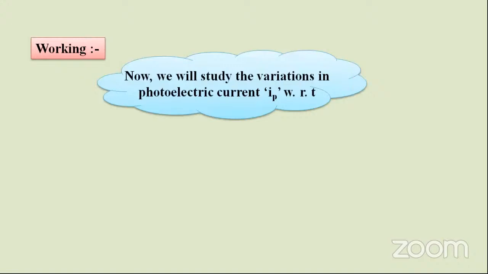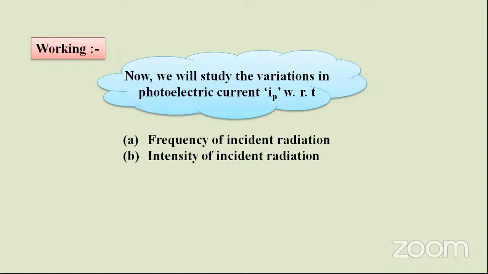Now we will study the variations in photoelectric current IP with respect to the frequency of incident radiation, the intensity of incident radiation, and the potential difference between those two plates. This we will discuss in the next class.